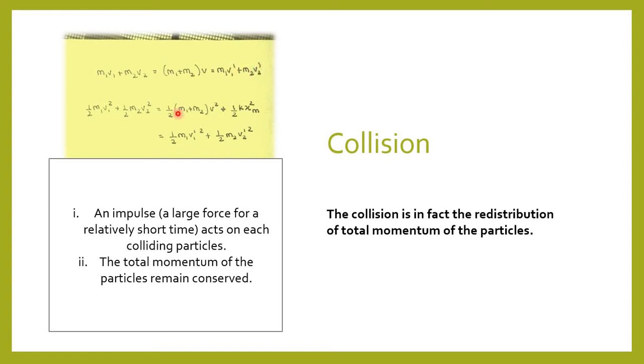Secondly, in the absence of any dissipative forces, the mechanical energy of the system will also remain conserved. So therefore, we have the second expression, that is, the sum of the kinetic energy of the two blocks initially must equal the sum of the kinetic energy of the two blocks finally. Therefore, we have half m1 v1 square plus half m2 v2 square equals half (m1 plus m2) v square plus half k xm square. So this is during collision. That's why we have the energy stored in the spring as well. And then we have half m1 v1 dash square plus half m2 v2 dash square.